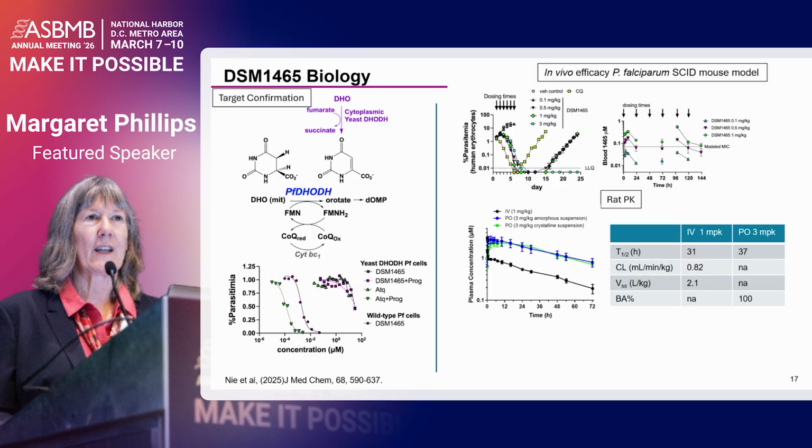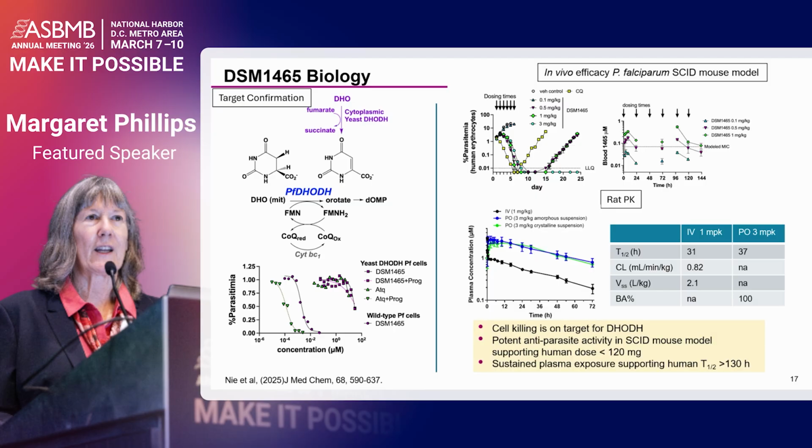And then finally, in rat PK studies, which have also been paralleled in dogs and mice, we see that we have a very long half-life, very sustained plasma exposure if you look at the plasma concentration versus time profile for this compound. So we have cell killing on target, potent anti-parasitic activity in the SCID mouse model, and all of this supports a low human dose of less than 120 mg and a long half-life of over 130 hours.